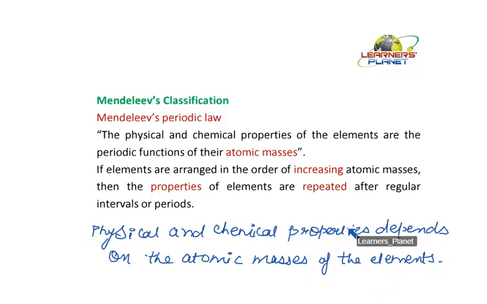And what he said was, if the elements are arranged in the order of their increasing atomic masses, then the properties of the elements are repeated after regular intervals or periods. Let's see how he arranged.